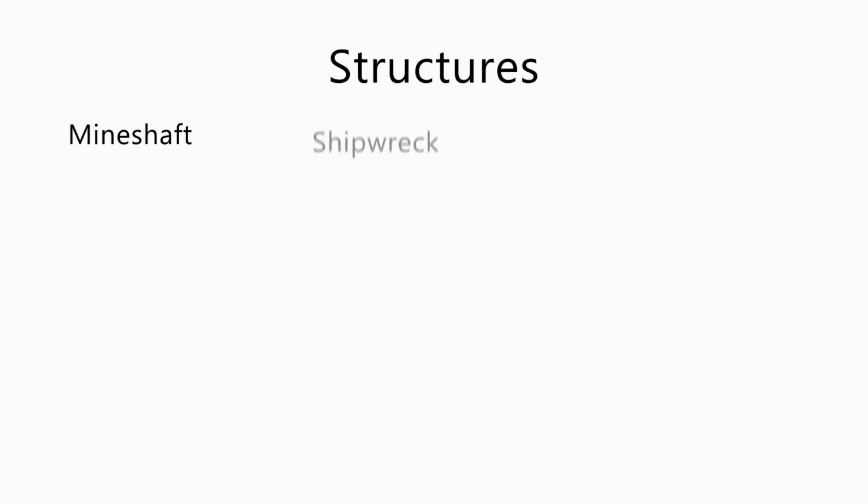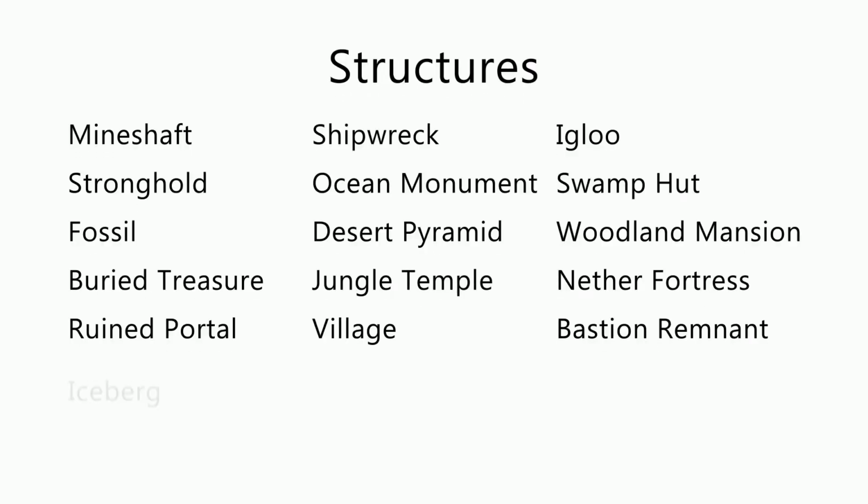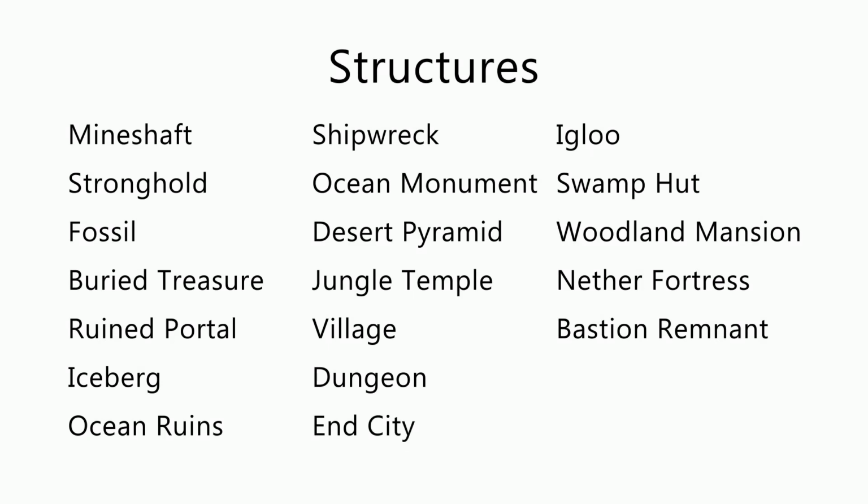Structures are randomly generated and can be spotted around the world. Each biome has its own structures, and so does each dimension. The list of structures can be expansive, however these are the main structures that you would be most familiar with.